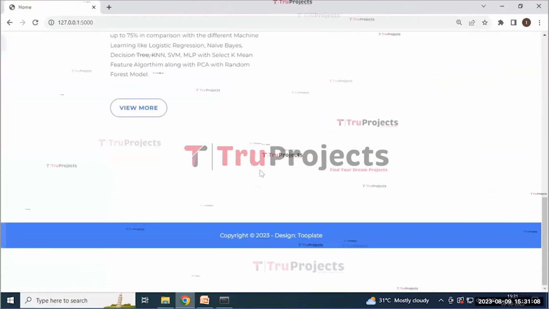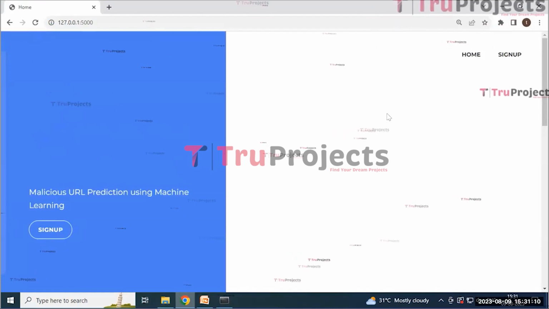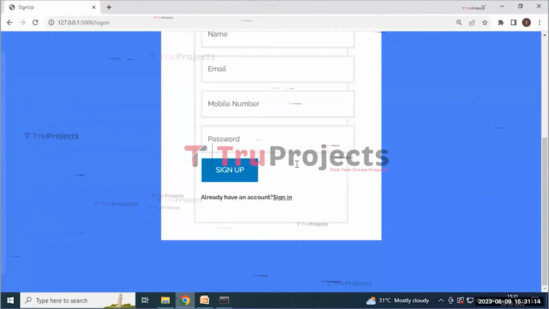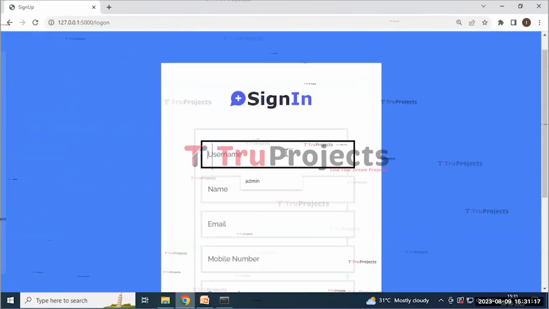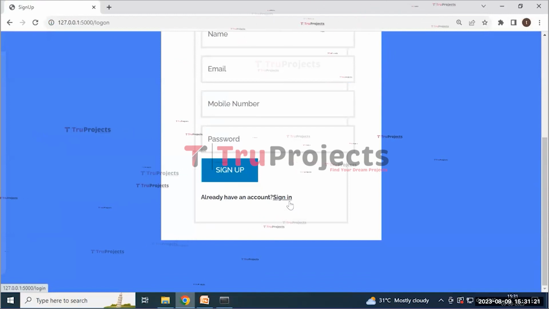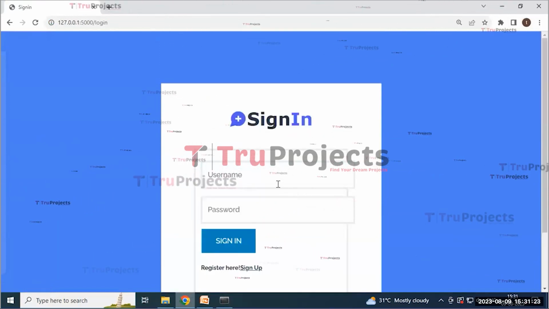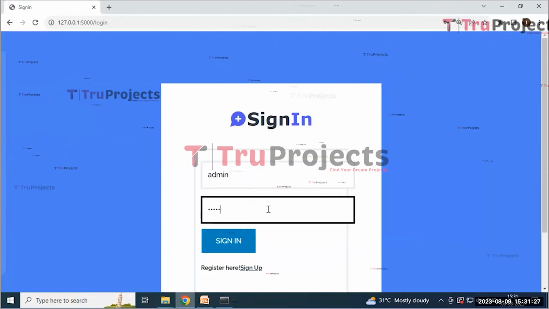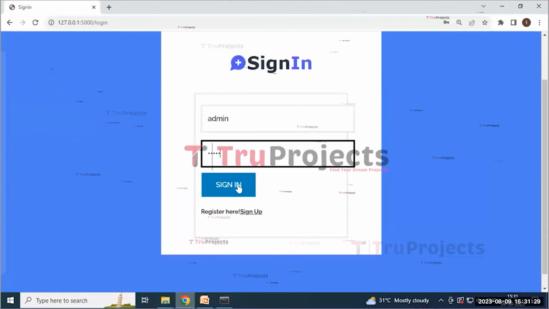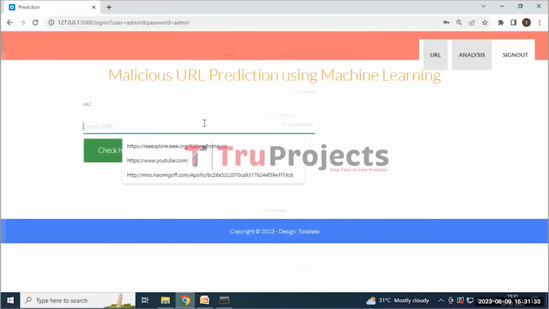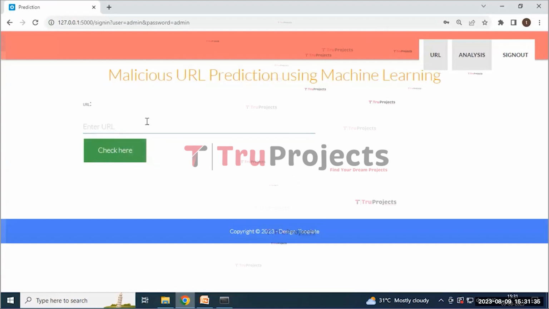Here it redirects to this page containing the title and some information about it. And then click on the sign up button. Here it redirects to the sign up page containing some necessary details that need to be filled to create an account. But my account is already created, that's why I'm using the sign in button. It redirects to the sign in page containing the username and password that need to be filled, and then click on the sign in button. Here it redirected to the page containing a message box where we can enter the URL.